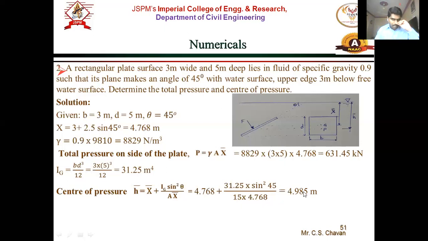So the final answer is 4.985. Right? So this is the center of pressure H bar, that is at a distance 4.985 from the free liquid surface. That is where the center of pressure will be located. The total pressure force will be acting at H bar. Right? So this is, in short, the final answer.